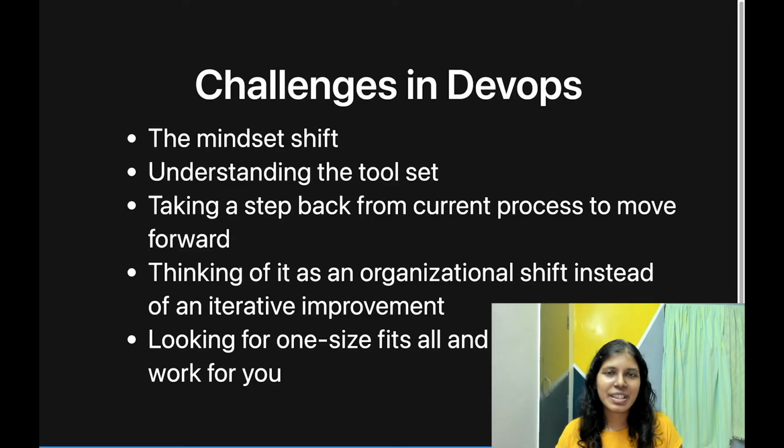Just because Facebook does it doesn't mean you have to do it. Just because Google says it's the best practice doesn't mean you have to do it in your system. So these are some of the challenges when companies adopt DevOps. But the challenges will erode over a period of time as we start with DevOps first, which means we will be figuring things out on the way. It's a very iterative process.